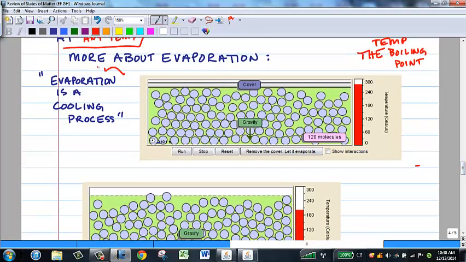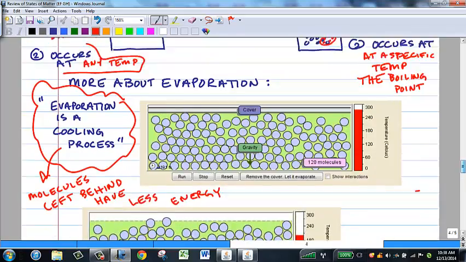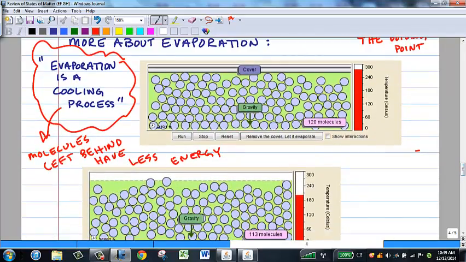Evaporation is a cooling process. It's a cooling process because the molecules left behind have less energy. And so I have a quick simulation of that. I have some images from that simulation which you can take a look at later, but let's look at the whole simulation now.